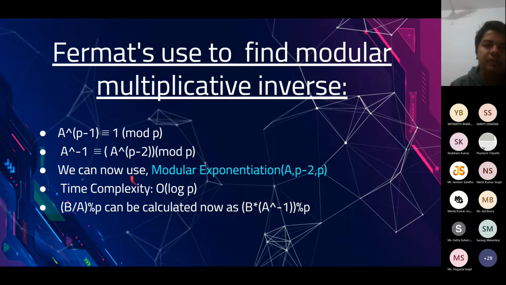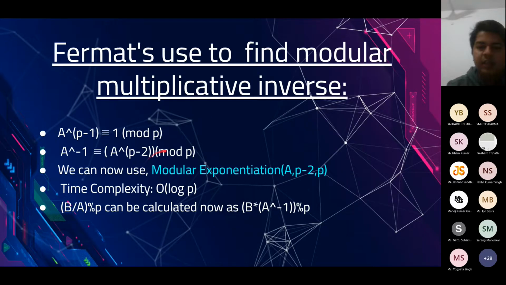But remember, this approach can't be used always. It can be used only when the mod, with respect to which you are finding the multiplicative inverse, is prime. If it is not prime, then you can't do it. Then you will have to use the extended Euclidean algorithm to evaluate the modular multiplicative inverse.